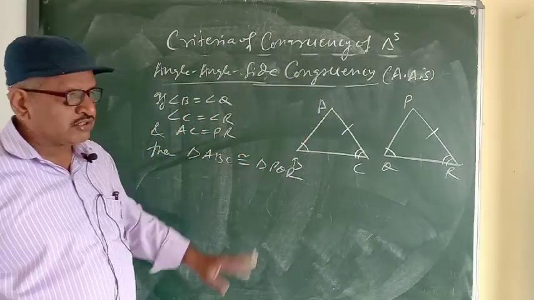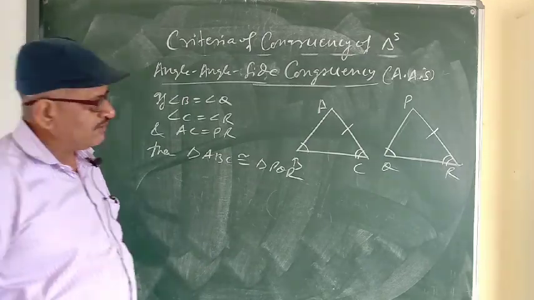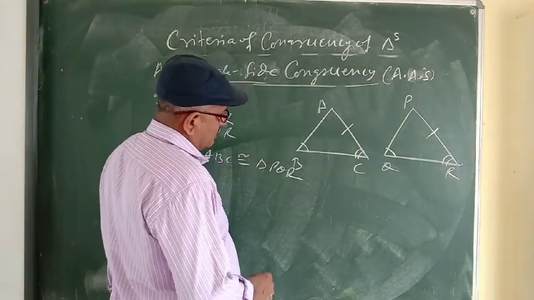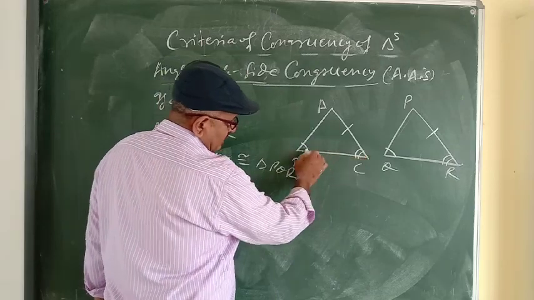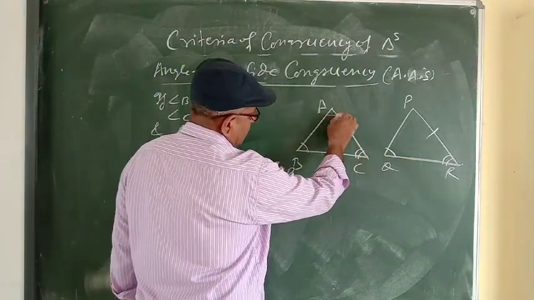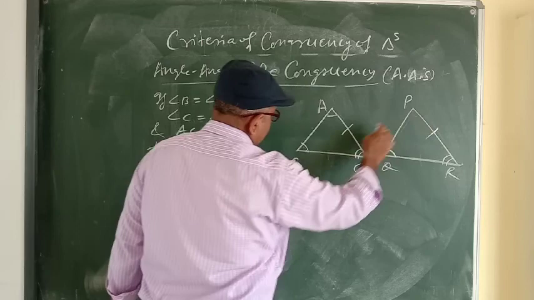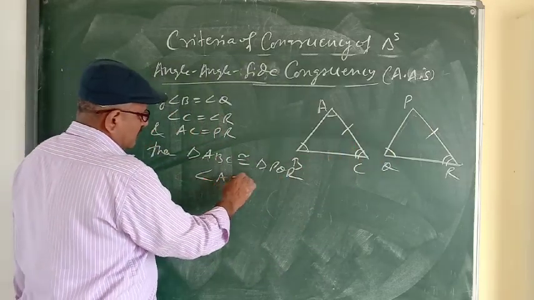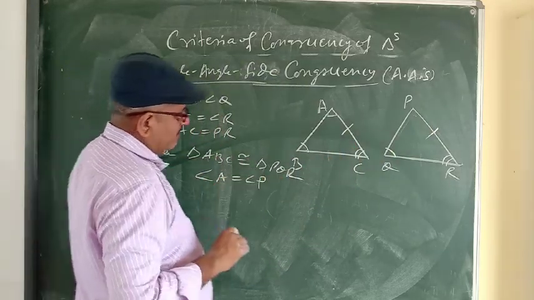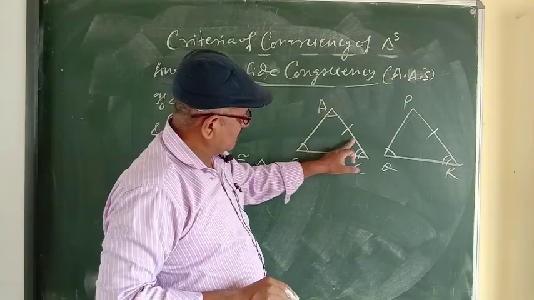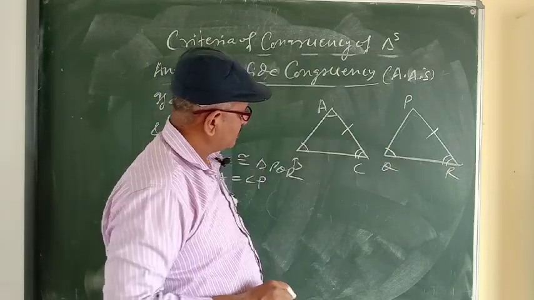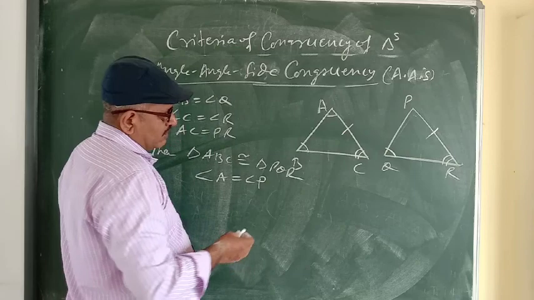So these two triangles are congruent. Again, remaining parts will be equal, corresponding parts. Here two angles are already given equal, so the third angle is A and here the third angle is B. So we can write angle A is equal to angle B. One side AC and PR are equal, so other sides will also be equal.